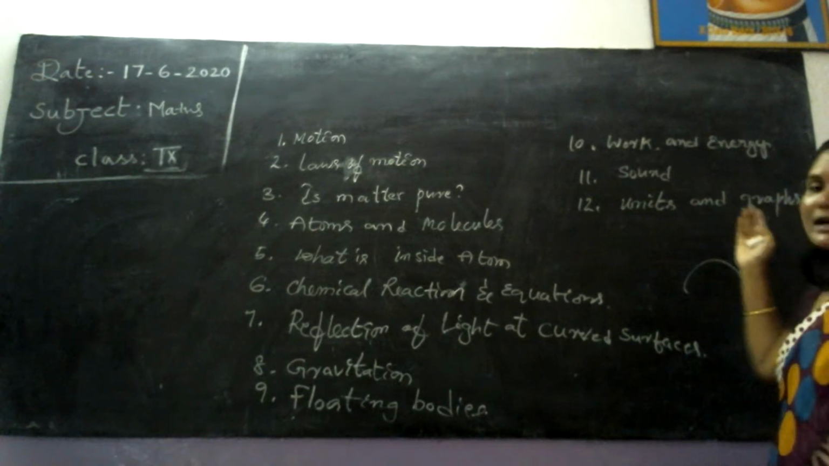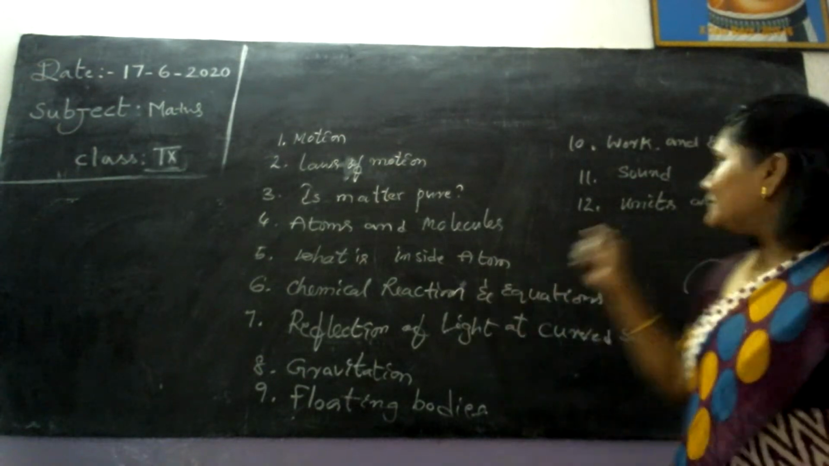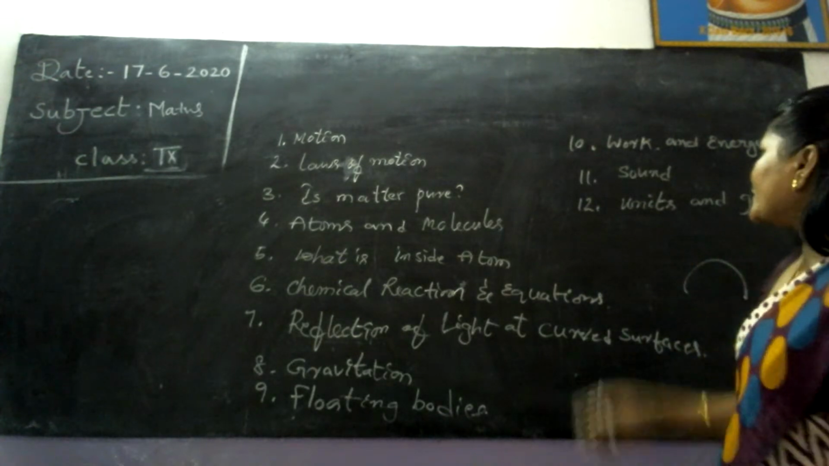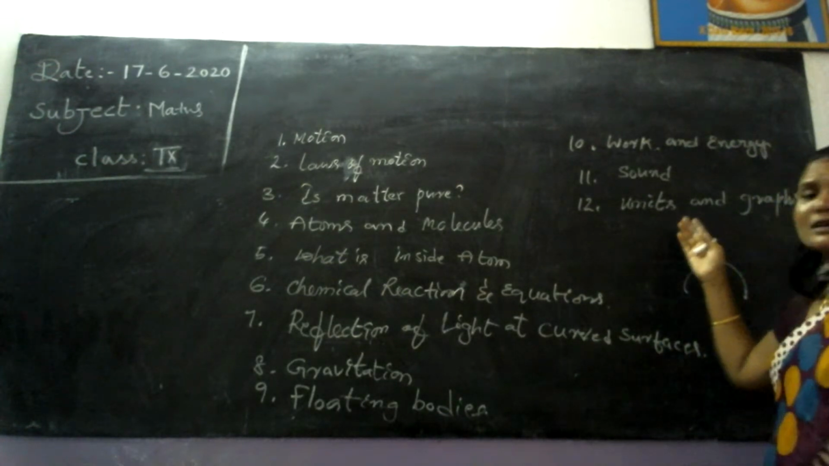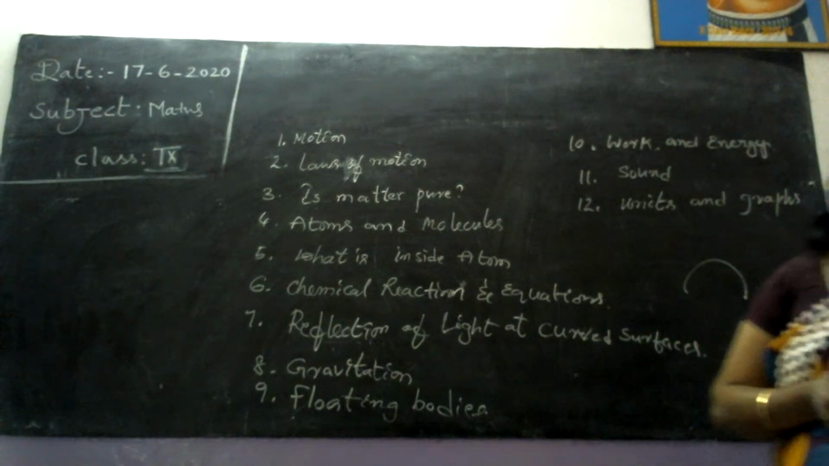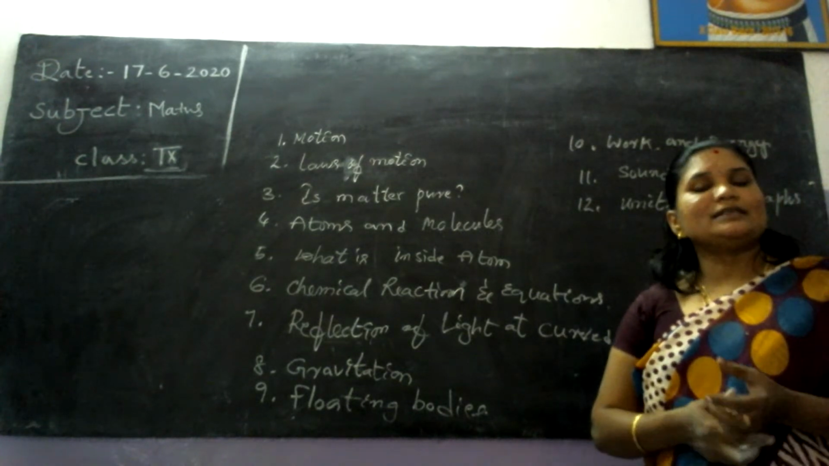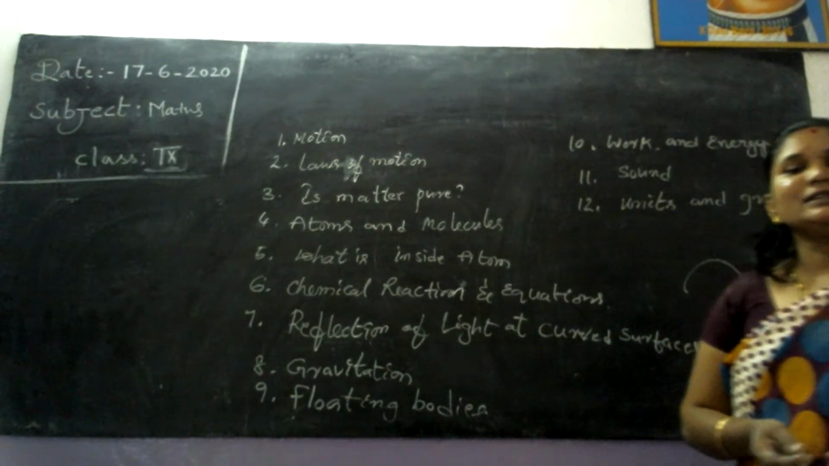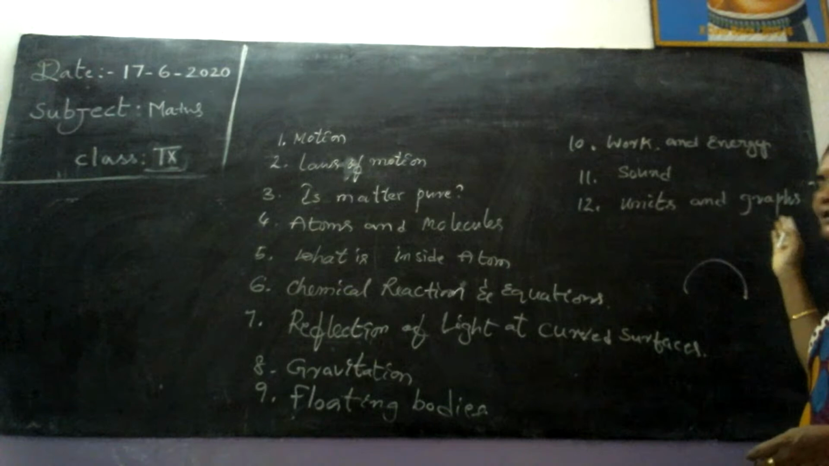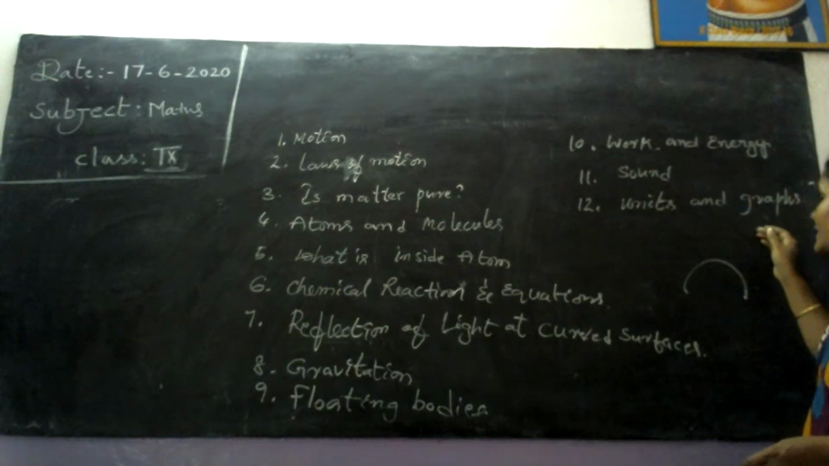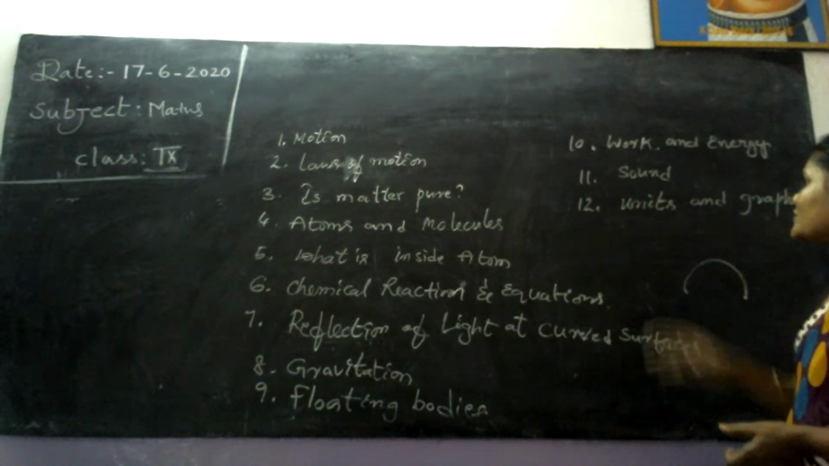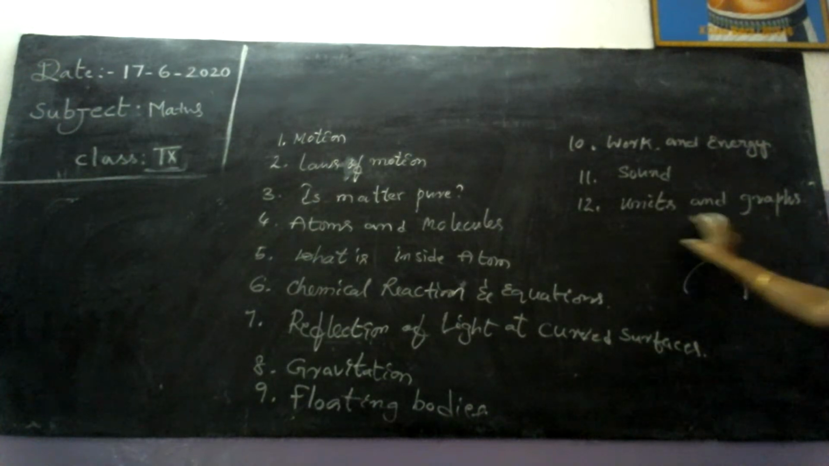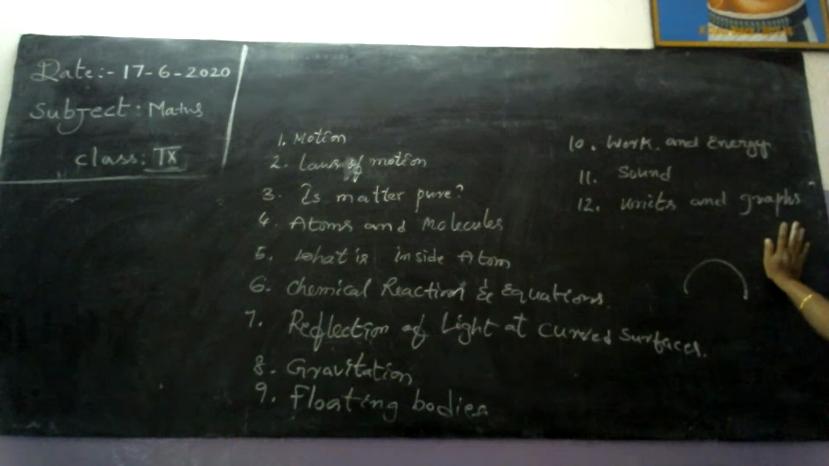Again, units and graphs. This chapter will relate to your mathematics also. How can you measure the units? What are the basic fundamentals of the units? The units: MKS method, CGS method, FPS method, and SI units, international system of units. Again, graphs, which units are taken in graphs. Such types of measuring methods we can discuss in this chapter, units and graphs.